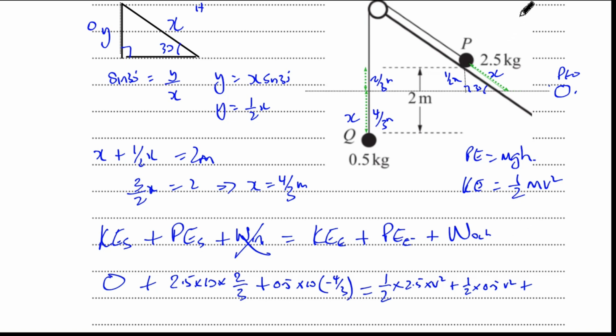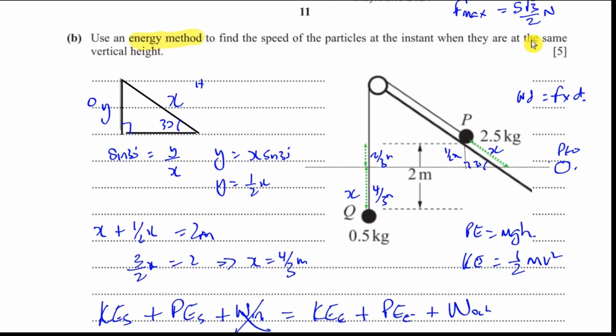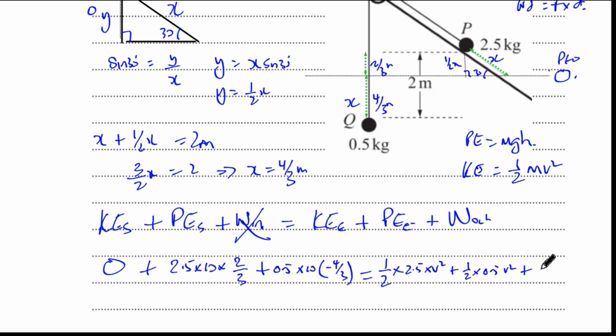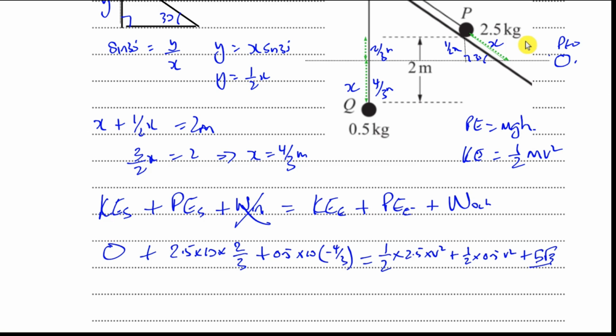And work done against friction, work done is the force times the distance. So what force is acting against this motion? The force is friction. So that's 5 times root 3 over 2 times the distance x. The distance x is 4 over 3. So you have 5 times root 3 over 2 times 4 over 3. So this is the work out against friction.